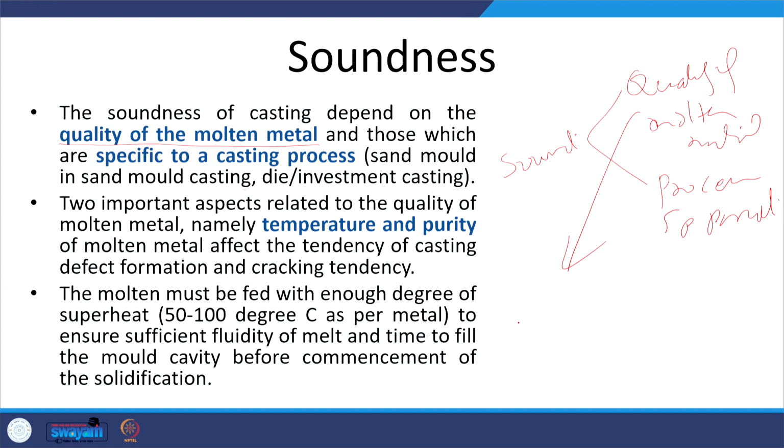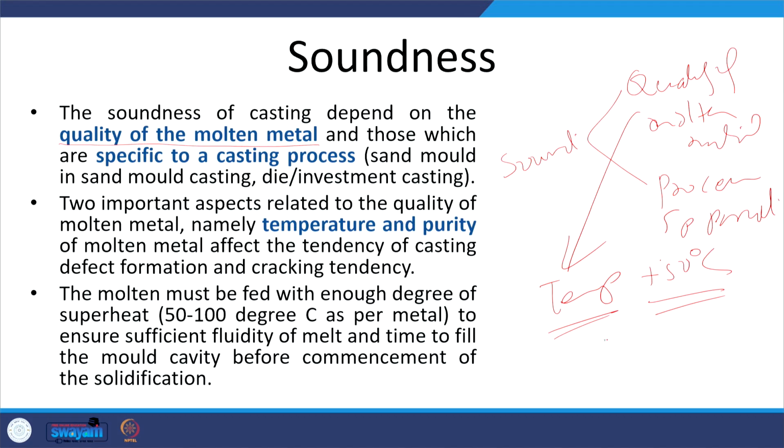Quality of the molten metal is determined by the temperature of the molten metal which is being fed into the mold. Usually this is kept a little, say 50 degrees centigrade, above the melting temperature, so that the molten metal is able to fill all the fine gaps in the mold and produce a sound casting.